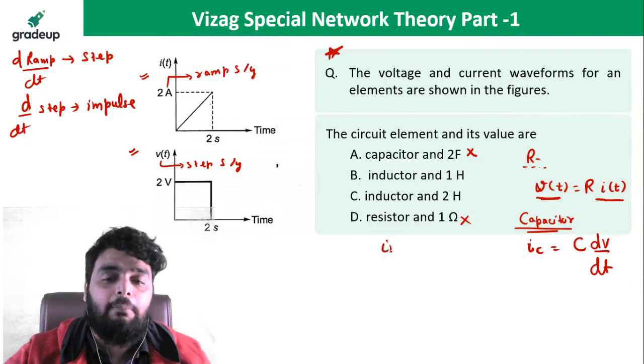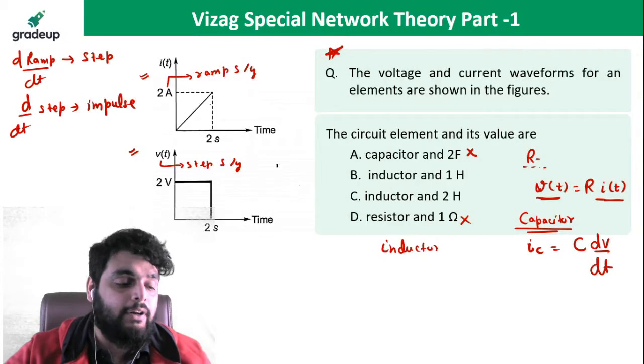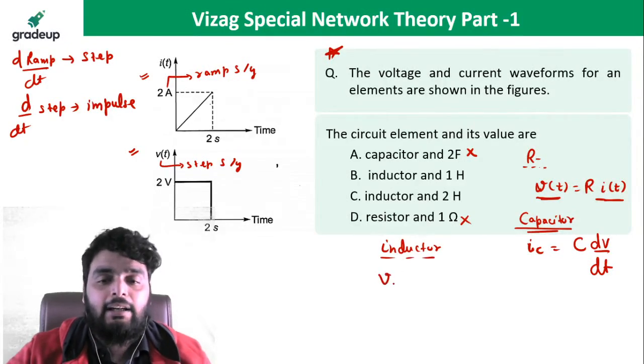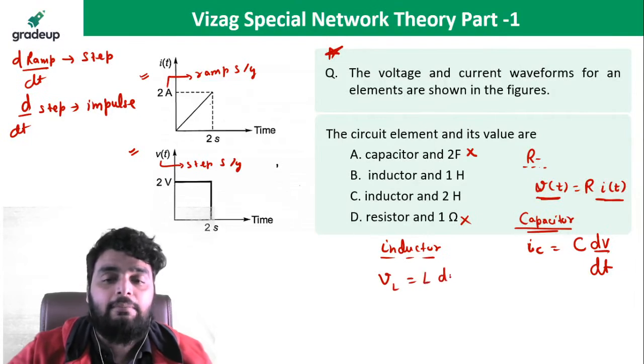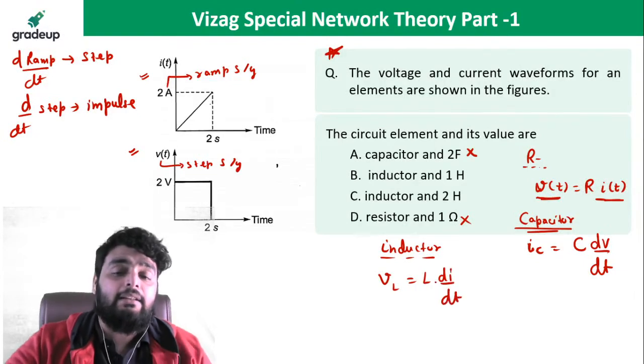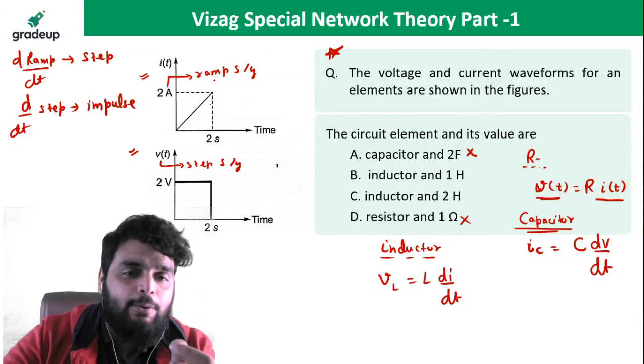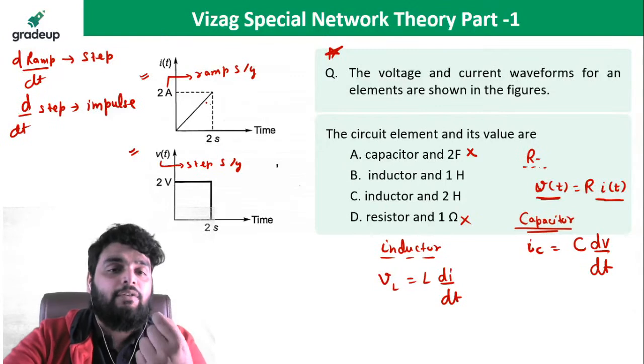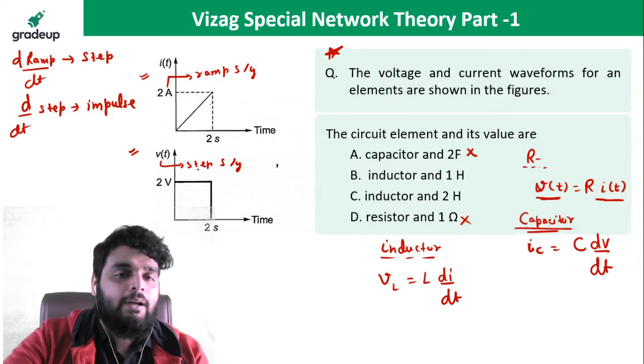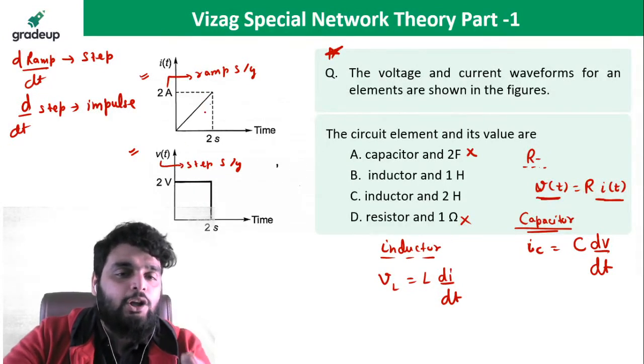Now if you talk about the inductor, in case of an inductor, what is the equation? Inductor voltage is L times di by dt. It means, now see very carefully, this is the ramp. If you differentiate the ramp, you will get the step. So you are differentiating the current, you are getting a voltage.